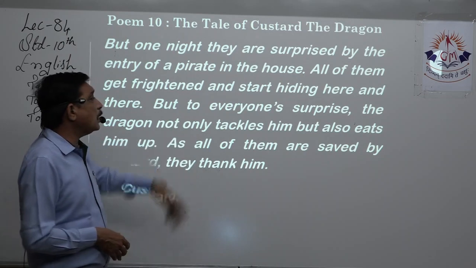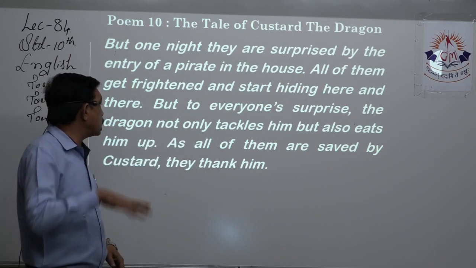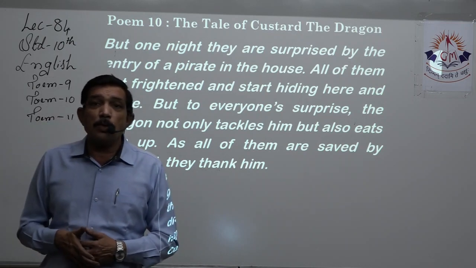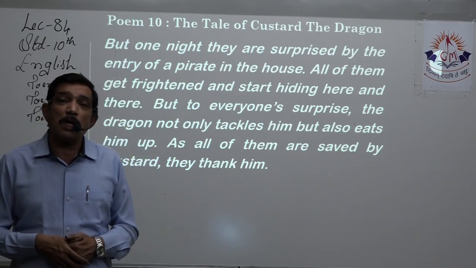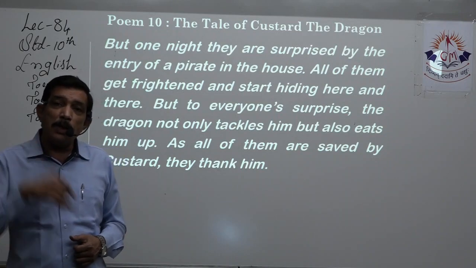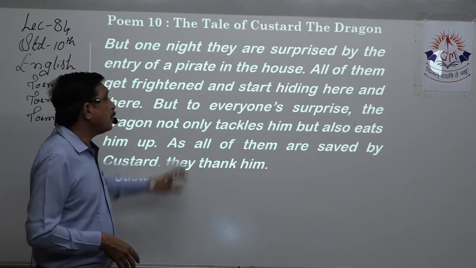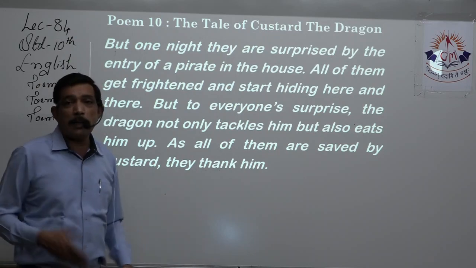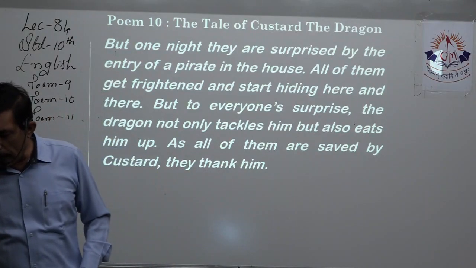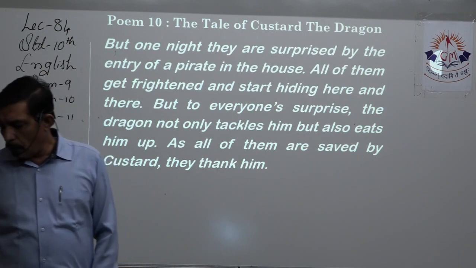The dragon not only tackles him but also eats him up, right? A dragon, it's a big animal, right? So the dragon, though he was a coward, he's the only one in the house to tackle that pirate and even eat it up. All of them are saved by Custard and they thank him. So all ends good. In poetries, yes, the ending is always very good, right?